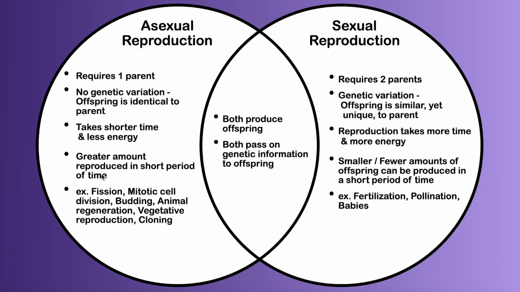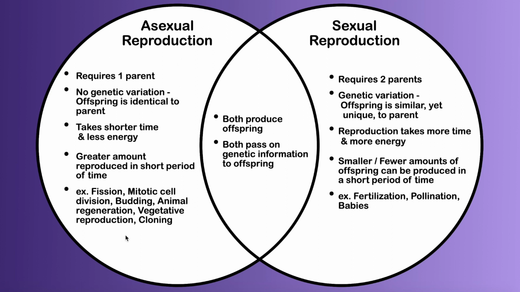With asexual reproduction, a greater amount is reproduced in a shorter period of time, mainly because of not having to wait through pregnancies and finding mates. With sexual reproduction, there's a smaller and fewer amount of offspring that can be produced in a short period of time. So you might have one to a litter, depending on what we're talking about here in sexual reproduction.